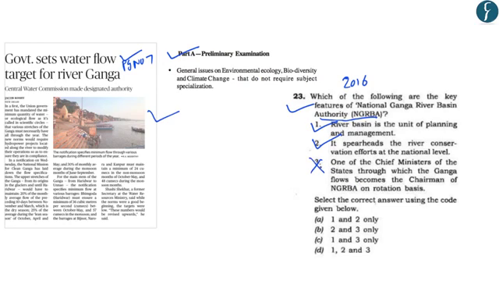This statement is incorrect because NGRBA was headed by the Prime Minister of India and presently the National Ganga Council is headed by the PM. So if you see the options, you can see that B, C and D can be easily eliminated because statement 3 is incorrect. Hence the correct answer in this case is A, 1 and 2 only. With this, let us move on to the next article.